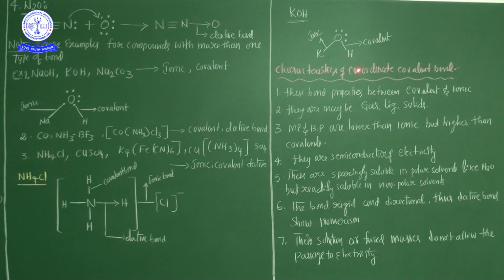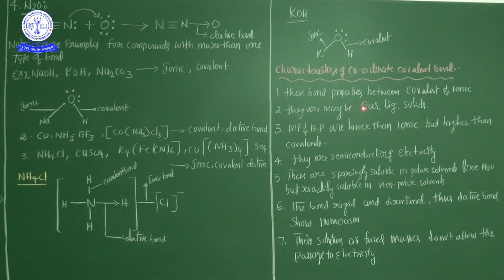Now the characteristics of coordinated covalent bond. Already I discussed in my previous session ionic bond characteristics and covalent bond characteristics. Now coordinated covalent bond characteristics. It is very important from the 2 marks point of view. First point, the properties of these bonds are between covalent and ionic. Both natures are there, donation of electron and sharing of electron. That's why the bond's properties are between covalent and ionic.